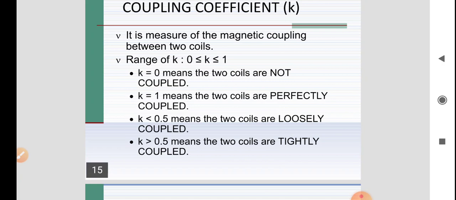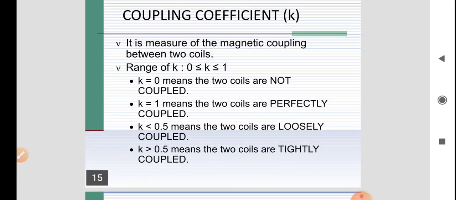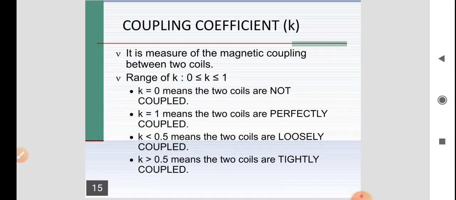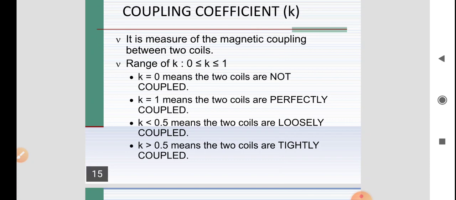Now, to know the importance of the coupling coefficient: it is represented by K, also called the coefficient of coupling, or the magnetic coupling coefficient. Its importance is that it determines how close the two coils are. It is the measure of how much magnetic coupling is present between the two coils. In general, the range of K is always between 0 and 1.